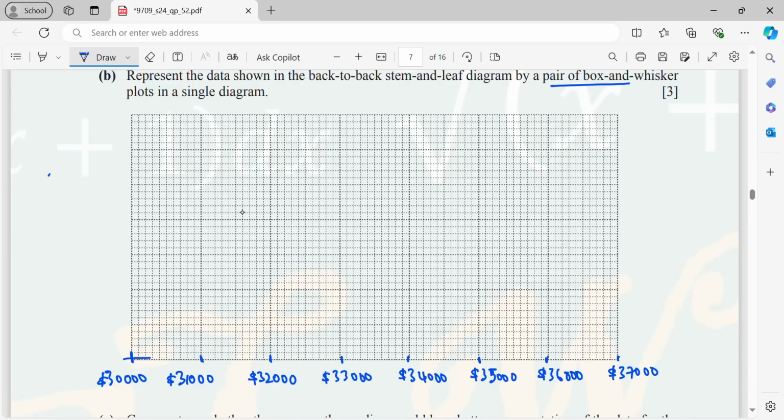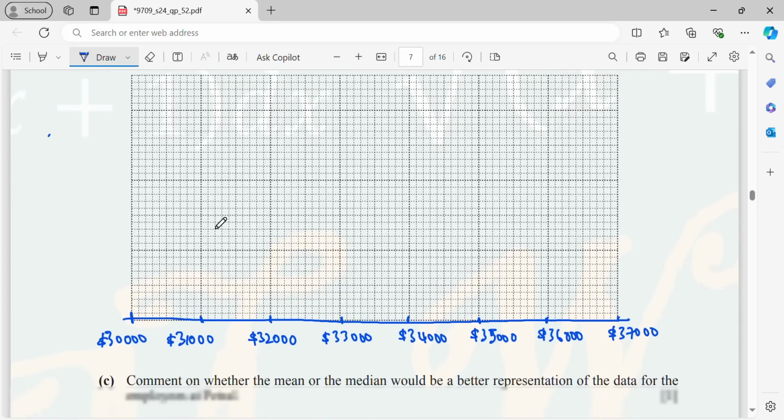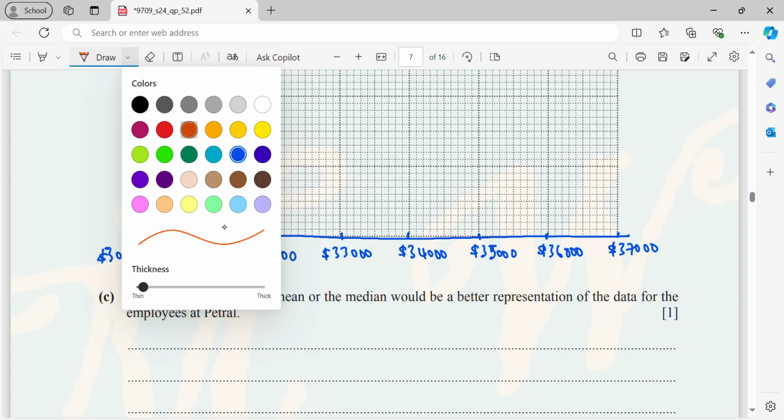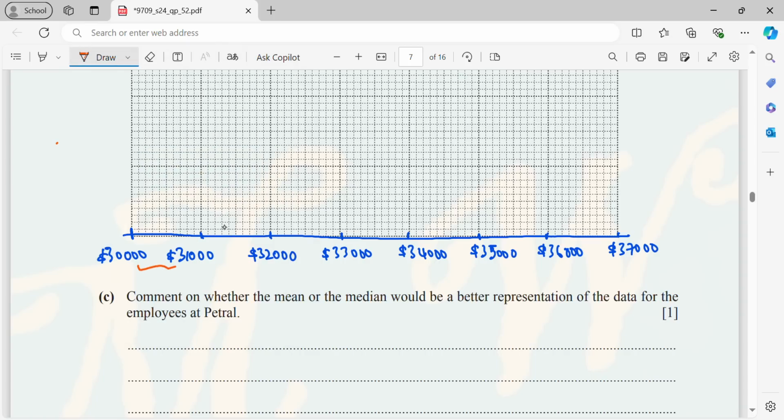Okay, so now just draw a line here. The difference here is 31,000 minus 30,000, that is basically 1,000. There are 10 squares, so divide by 10. So each square is 100, right? So 100 per square.